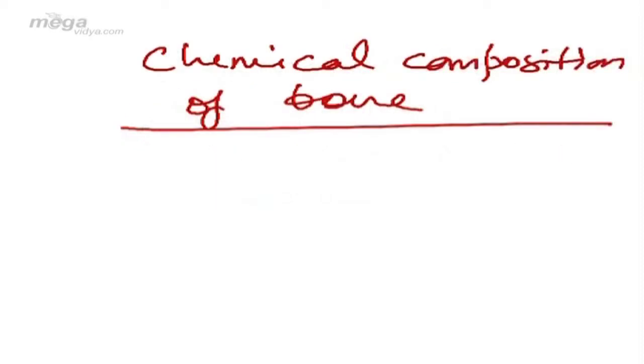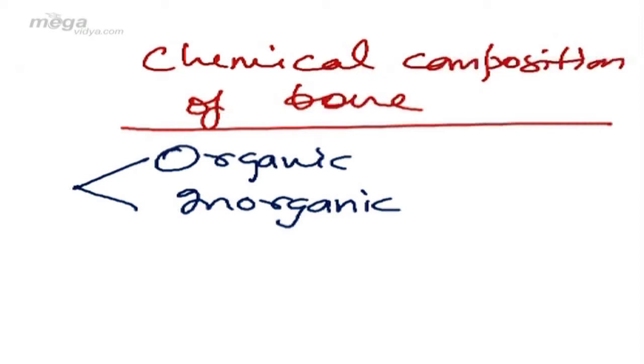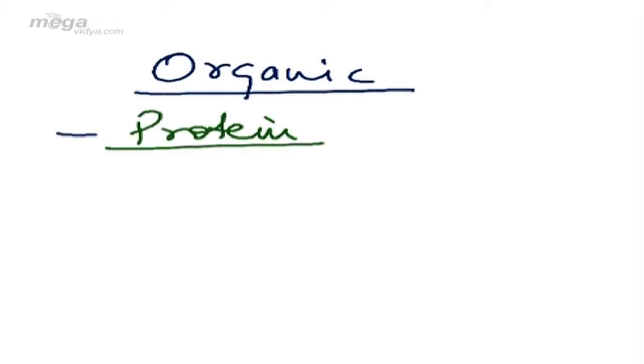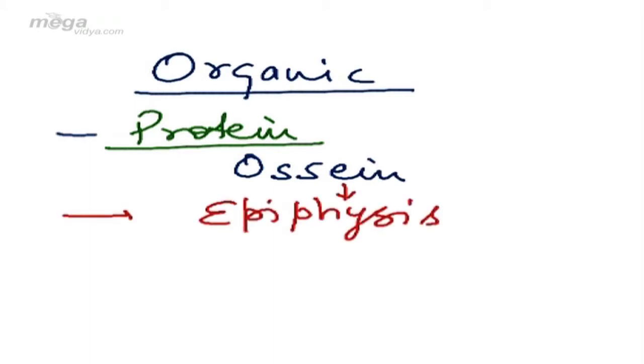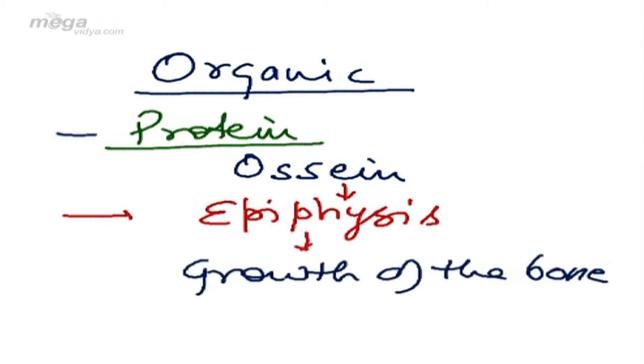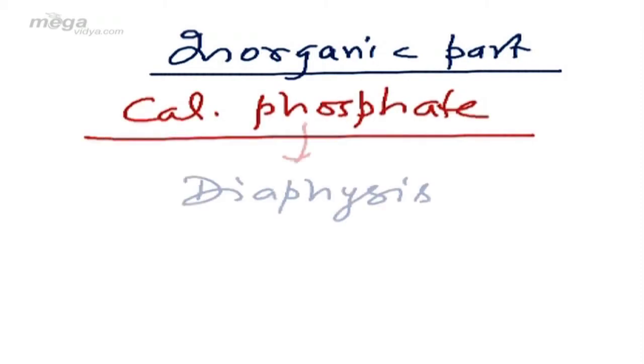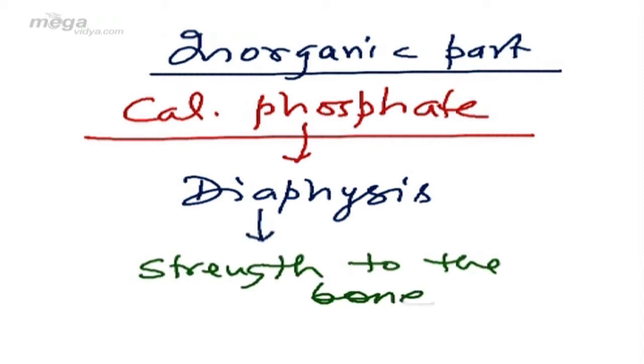Chemical composition of bone. Bone contains both organic as well as inorganic substances. The organic substance present in the bone is mainly a protein which is called ossein. Ossein protein is located mainly in the epiphyses, which are the tips of the bones, and this protein helps in growth of the bone. The inorganic part contains mainly calcium phosphate. The inorganic part is present mainly in the diaphysis and it provides strength to the bone. You get 3 questions on the basis of chemical composition.